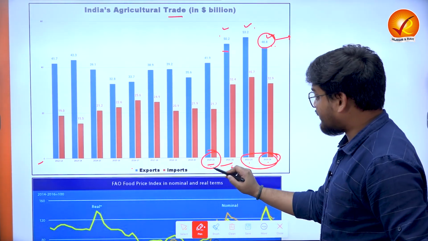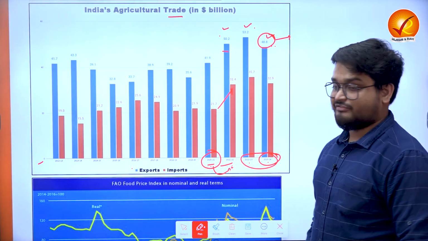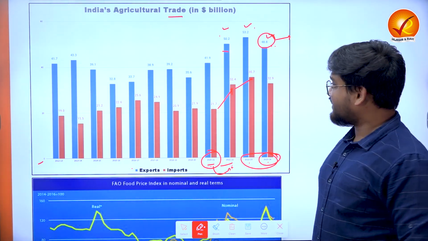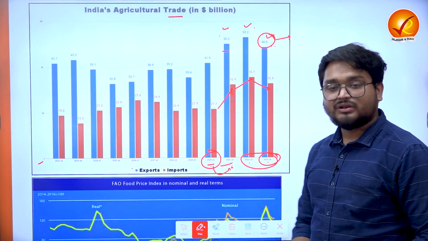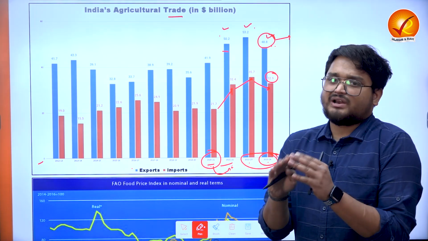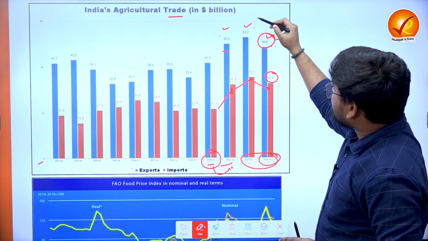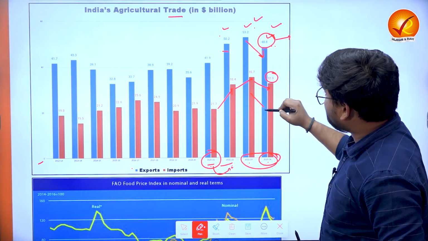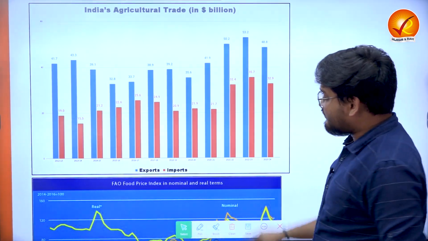And just after the COVID pandemic, we find that agricultural imports increased over a period of time. Then also in the next year it increased, and finally in this particular year it has moderated, or decreased by around $3 billion. Now if we look at the last financial years, both exports and imports have reduced. Right? Now there are some crucial observations from the same.